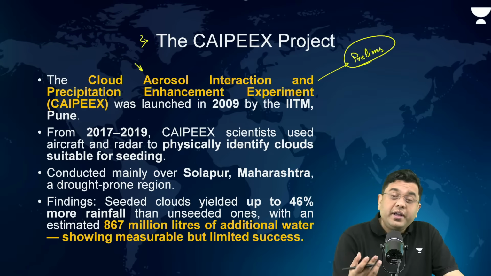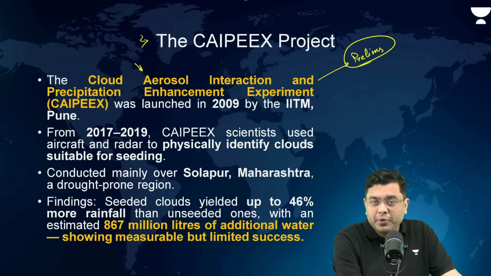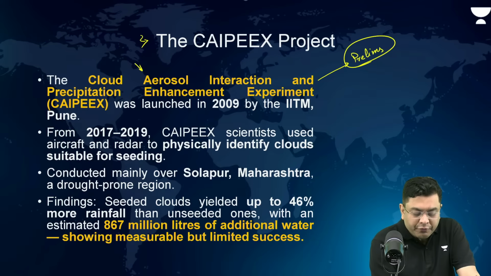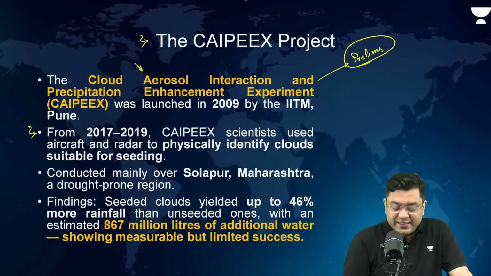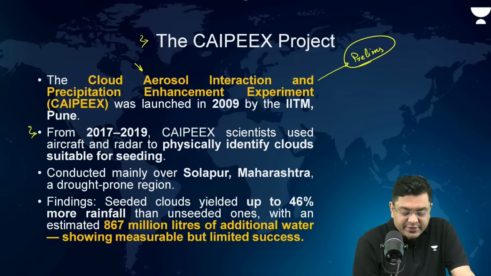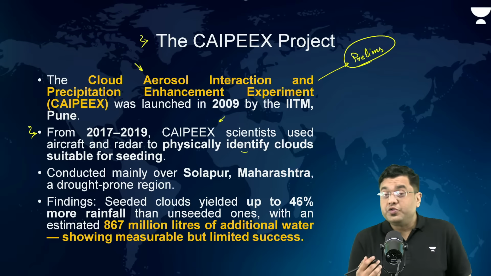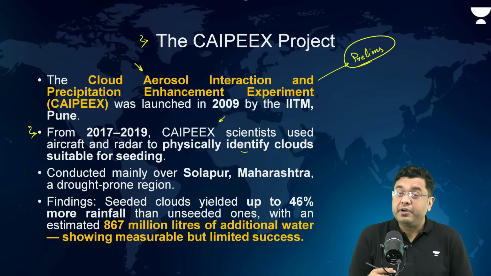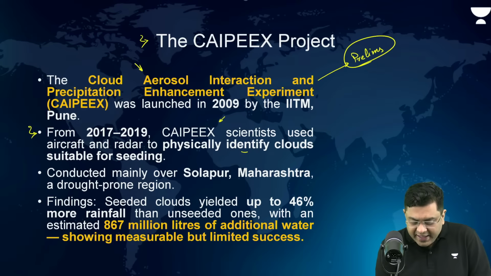Where was it carried out? In the drought prone district of Solapur in Maharashtra. Obviously, if a drought prone region receives rainfall, you have a quantifiable advantage. Okay. So from 2017 to 19, CAPEX scientists used aircraft and radar to physically identify the clouds which were suitable for rain. Now, once the experiment was carried out, it was found that 867 million liters of additional water